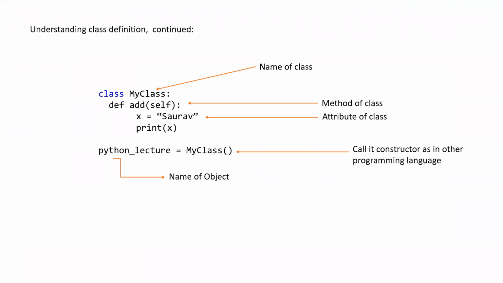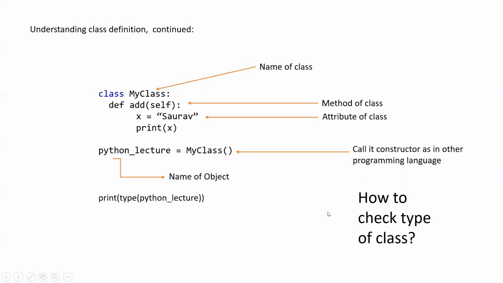If there is another new class here, like a class above it or below it, like my class 1, and we would have written my class 1, then Python lecture will be the object of that other class, that is my class 1. Okay, now we wanted to check the type of the class.